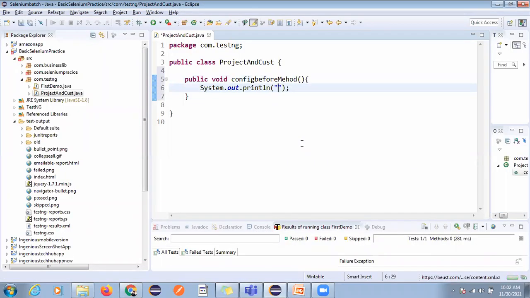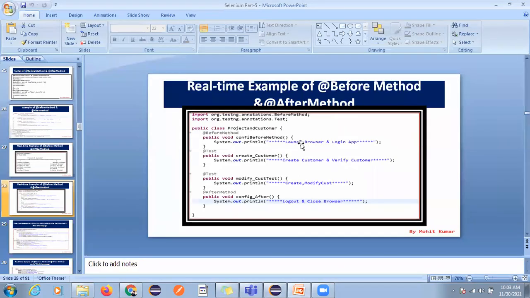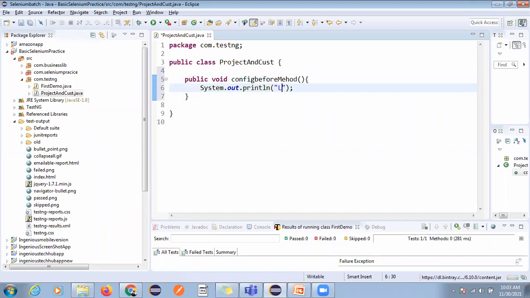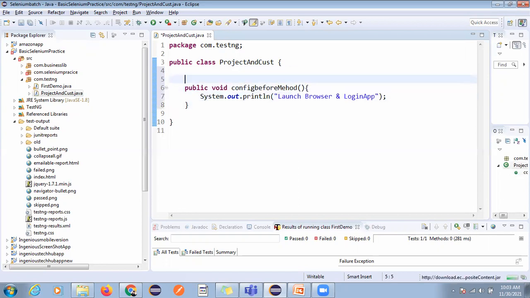Launch the browser, and login application. Okay, you can see I have just given here launch browser and login application. Here we will write the Selenium code inside this block. Okay, so this is the before method.